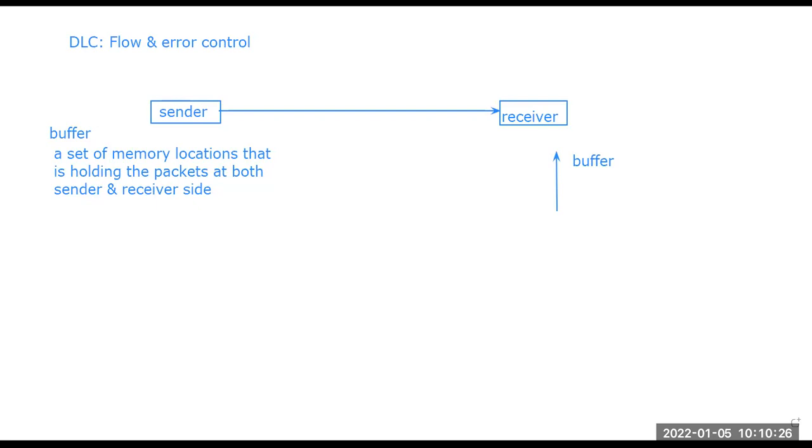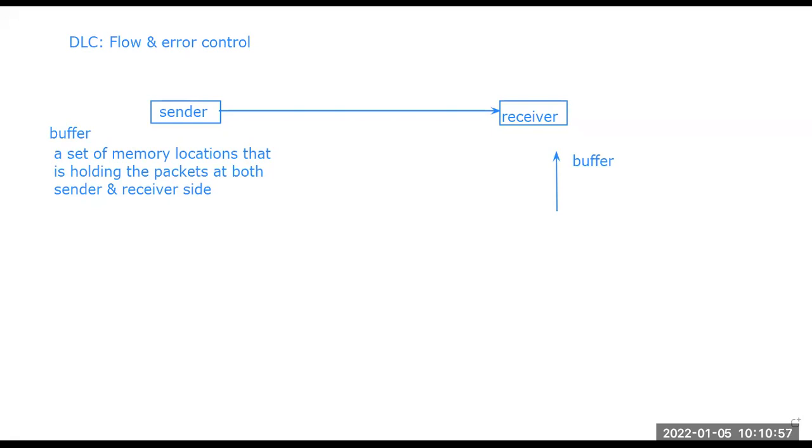So it will inform the sender to wait for some time before sending any new packets to the buffer side, because the buffer of the receiver is already full, so it cannot accept much more data. When the buffer is cleared or has memory to consume more packets from the sender side, it will give a signal again that now you can send. So this buffer is helping us keep the balance and go with the flow of the data.